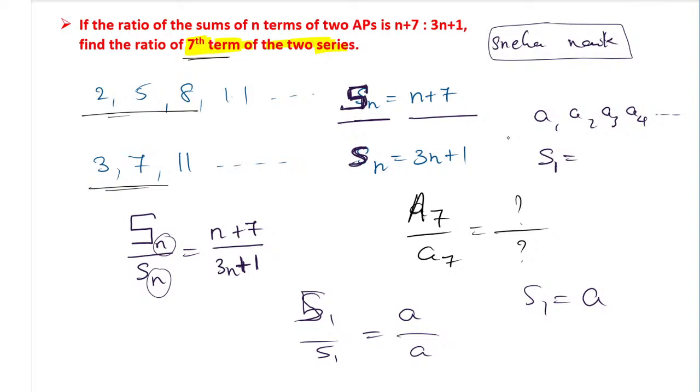S1 refers to what? Quickly. A. Yes, S1 refers to A because it is the first term. So this way we can solve them. Anything else we can do?